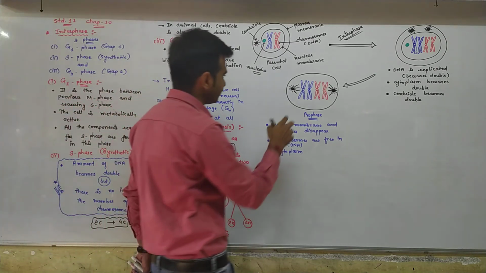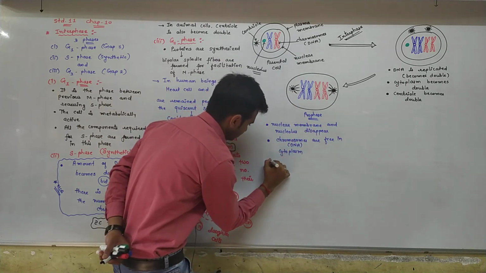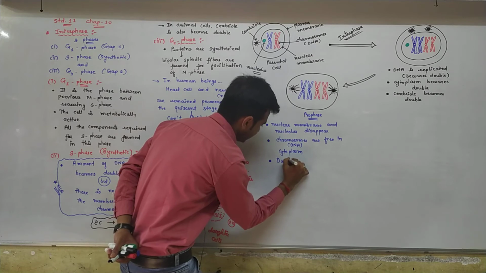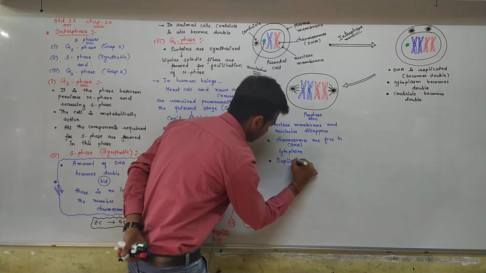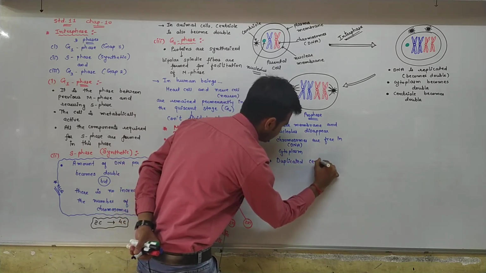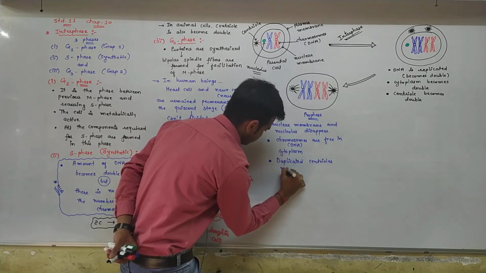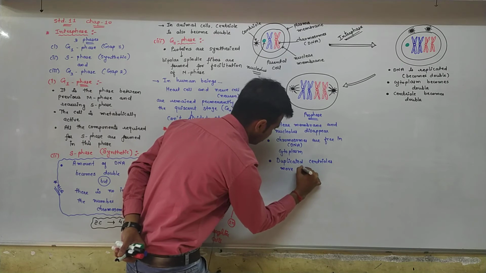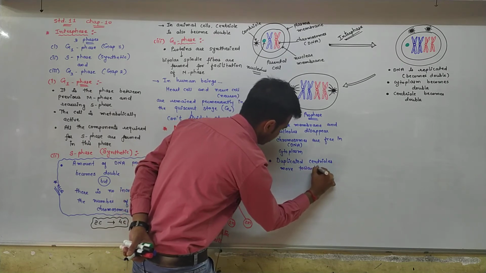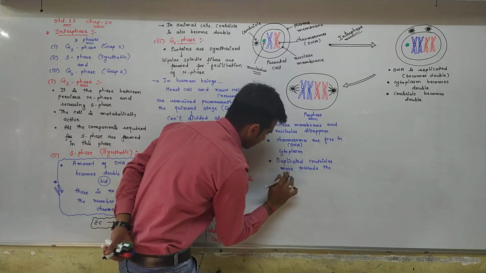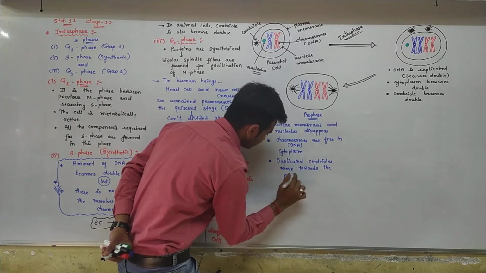Now what you see? Duplicated centrioles move towards the polar region.